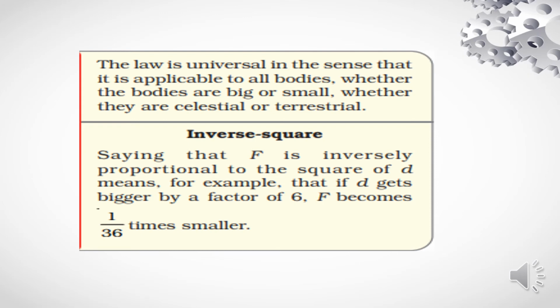What is the inverse square law? The inverse square law is applicable to all bodies, whether the bodies are big or small, whether they are celestial or terrestrial. The inverse square law says that F is inversely proportional to the square of the distance, meaning, for example, that if d gets bigger by a factor of 6, F becomes 1 by 36 times smaller.